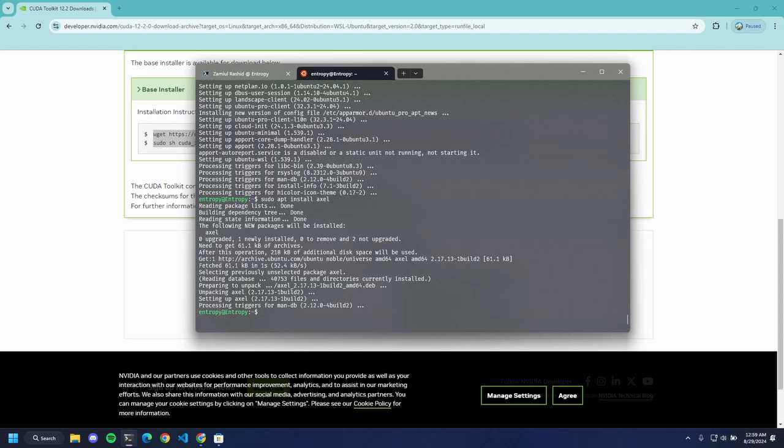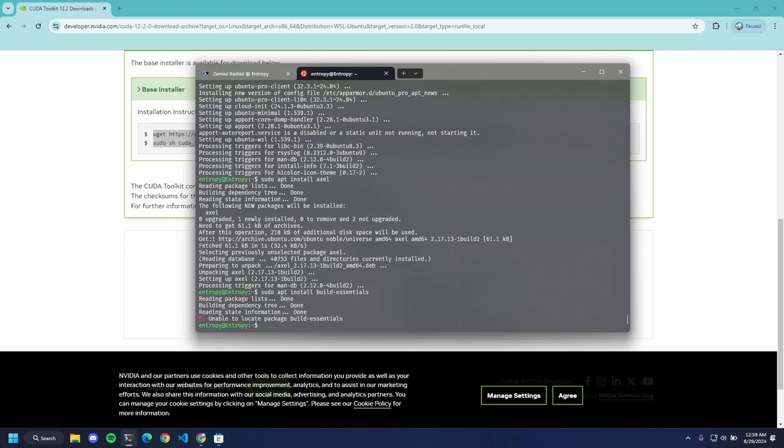We need to check whether we have something called build-essential. So I'm going to check for build-essential. I think I got the spelling wrong. Let's check.